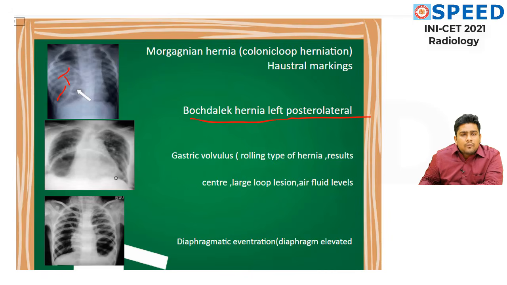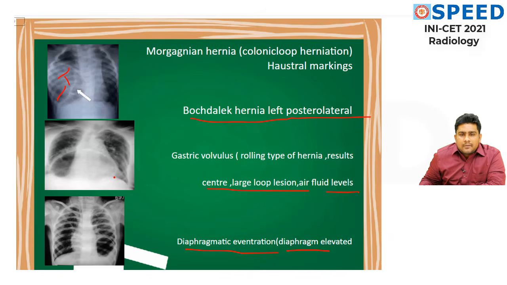And gastric volvulus is like a rolling type of hernia which gets twisted, that results in gastric volvulus. It results in a large central loop lesion with air fluid levels. Okay, and why sir, why is it not diaphragmatic eventration? Understand it students, diaphragmatic eventration is like the last choice. If we eliminate everything, we come to diaphragmatic eventration.